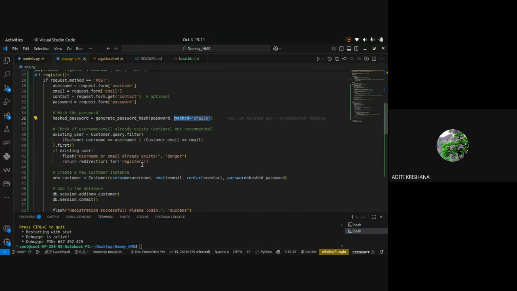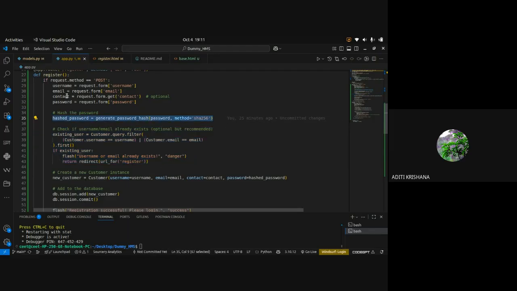Now, here I am doing one cross check as well, whether this username or email already exists or not. So this is an optional thing. You can do it or you can skip this part as well. But before making you understand this, let's first go through how the registration is done.